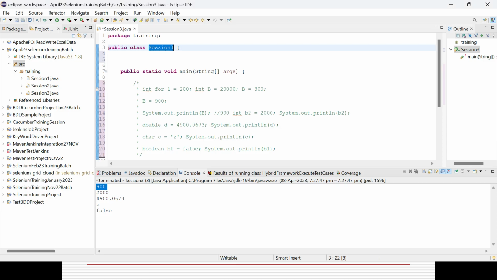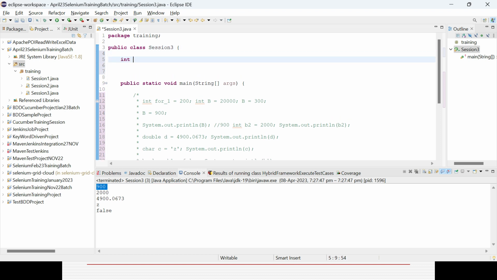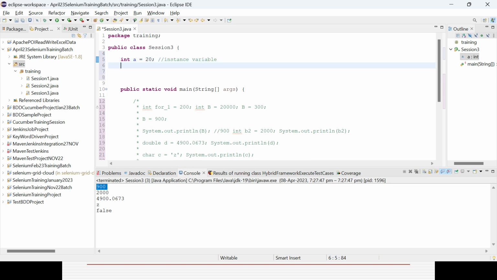So let's define some variables. Here I can define int a equal to 20. This variable is called an instance variable. Then I can use static int b equal to 30. That is called a class or static variable.